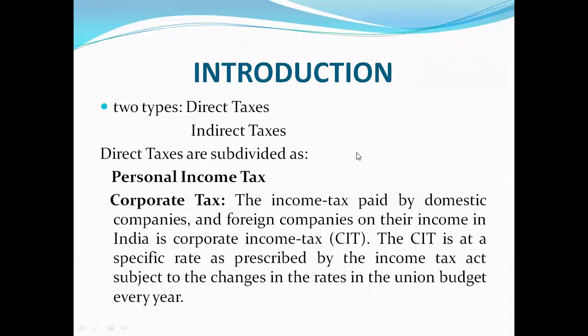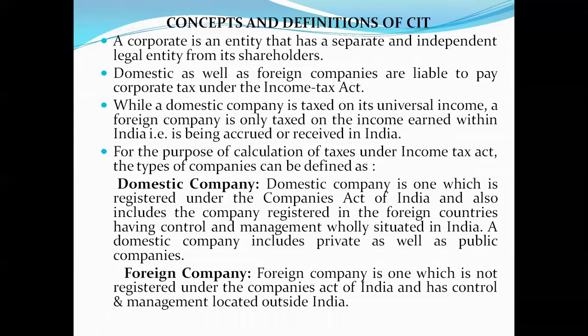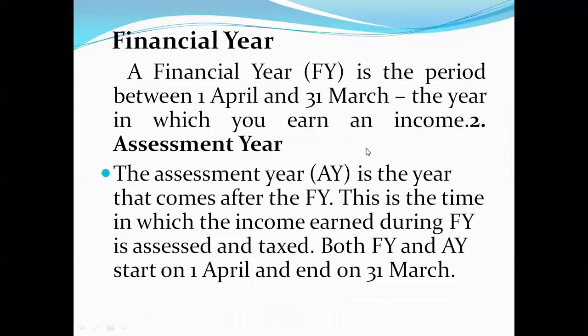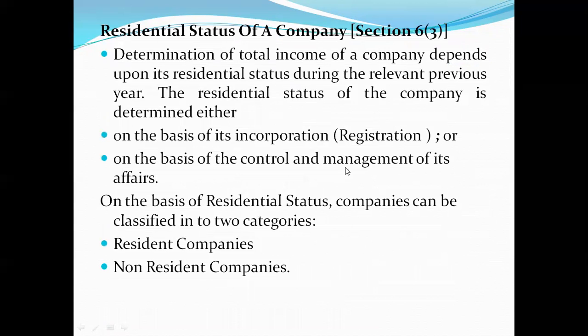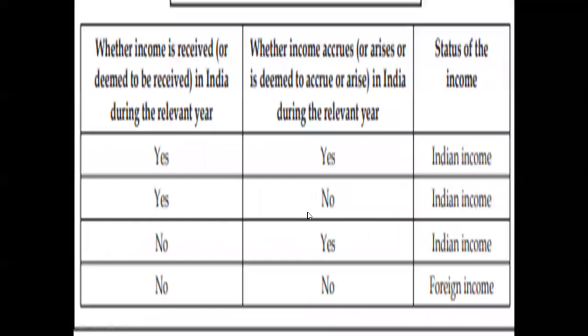Coming to what we have discussed, this is the introductory part. Taxes are divided into two types, and the significance of corporate taxation we have discussed, various concepts and definitions of corporate income tax we have discussed, and these are the concepts of financial year and assessment year. These are the examples, and residential status of a company, based on residential status, resident company and non-resident company. Companies can be divided as such. So this is taxability, tax incidence of a company.